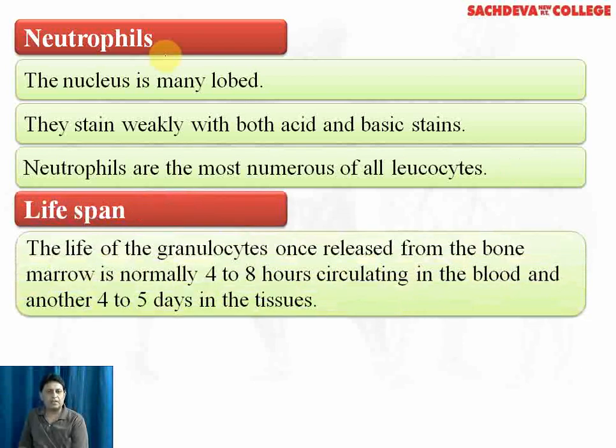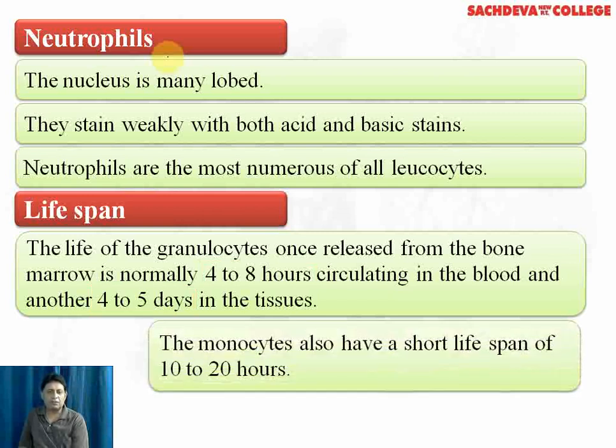Lifespan. The lifespan of granulocytes, once released, is normally 4 to 8 hours. However, it may increase to 4 to 5 days in certain tissues. The monocytes have a short lifespan of 10 to 20 hours.